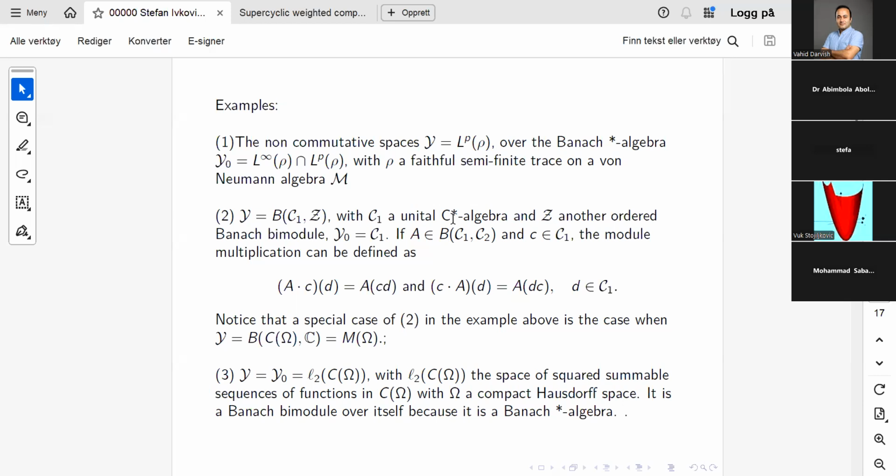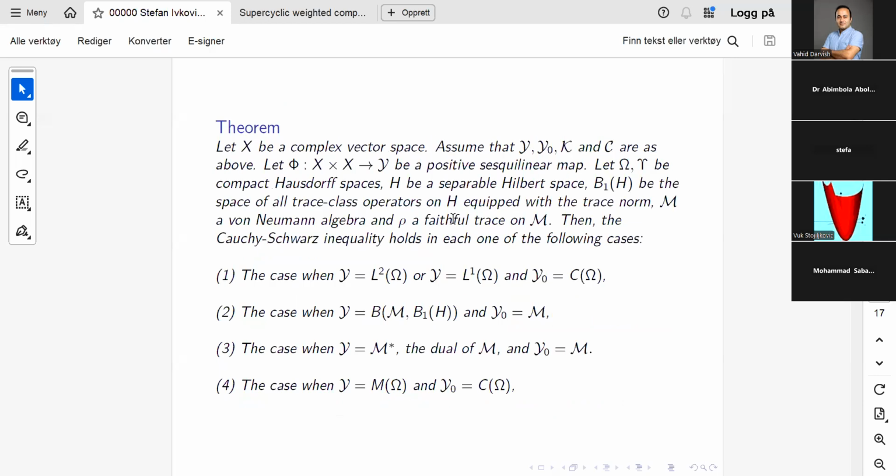And now we can move straight away to the main result. So we want to obtain the Cauchy-Schwarz inequality for positive sesquilinear maps, taking values in such Banach bimodules. And then we managed to distinguish several cases where this Cauchy-Schwarz inequality holds for some particular Banach bimodules. The most simple case is the Lebesgue space L2(omega) or the Lebesgue space L1(omega). Of course, they are bimodules over this C-star algebra.